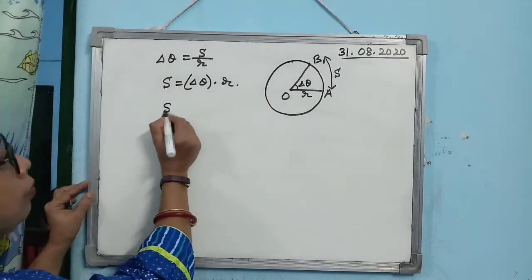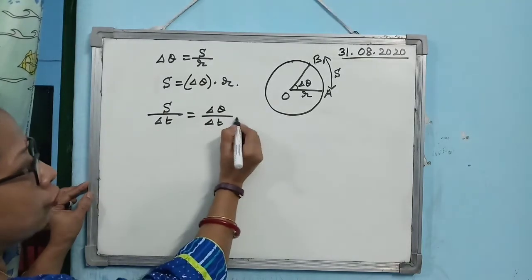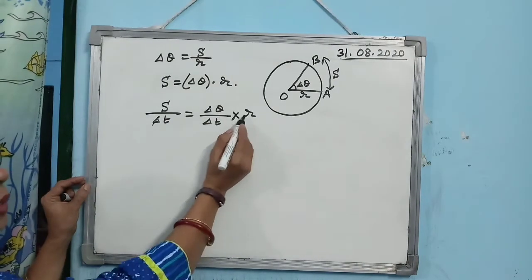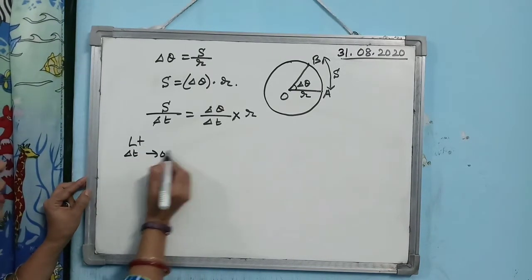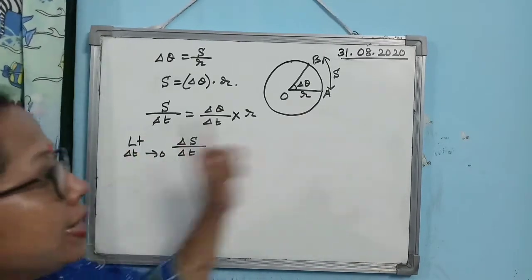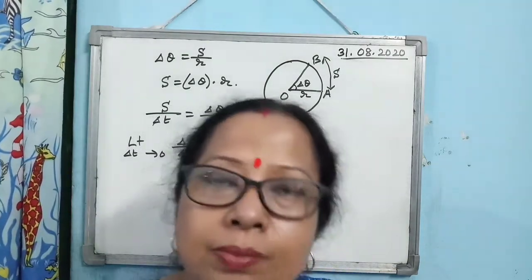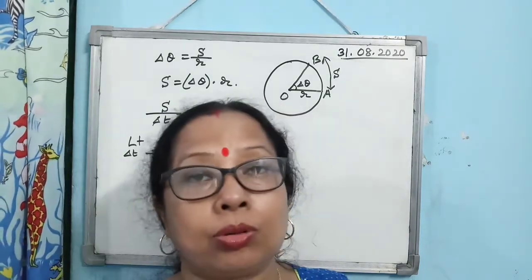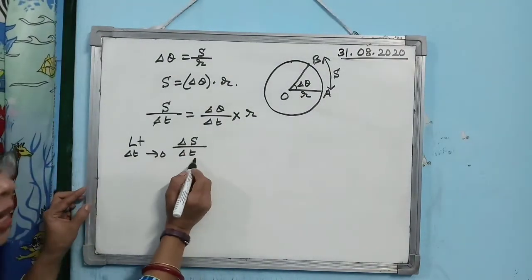So if you divide both sides of this equation by delta T, where delta T is the time taken to move from A to B, then you are getting delta S by delta T equal to delta theta by delta T into R. Now apply the limit delta T tends to 0. What is the meaning of limit delta T tends to 0? It means that T is infinitesimally small. Infinitesimally small means it tends to 0 but it is not equal to 0. Alright. This is the meaning of the term limit delta T tends to 0, delta S by delta T.